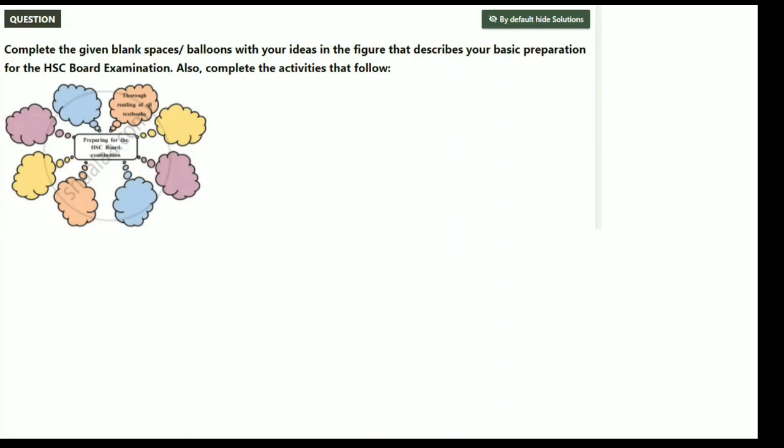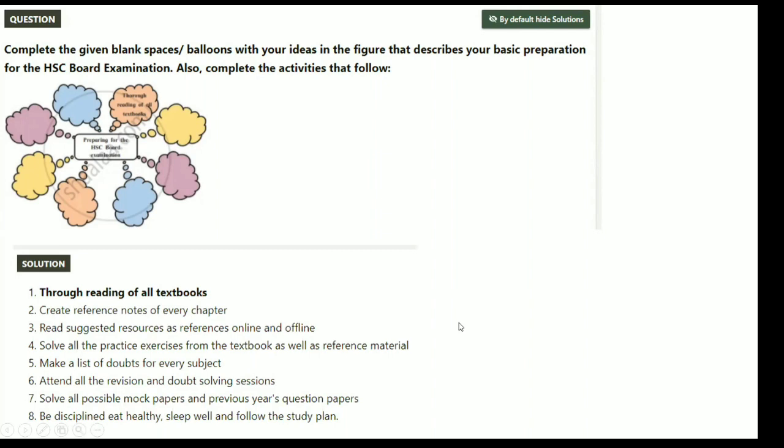And they have given you blank balloons, blank spaces as sub branches, and you have to fill those blank balloons. So how will you do it? See, one has been done for you. In one balloon they have written thorough reading of all textbooks. So you are going to read all the books thoroughly.